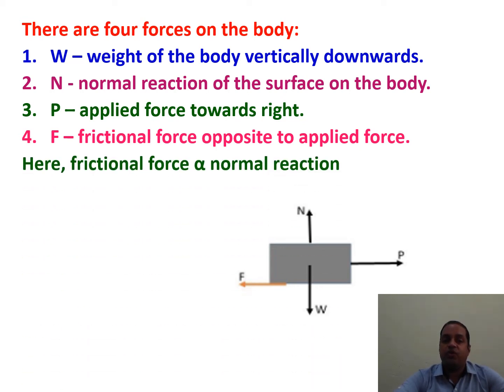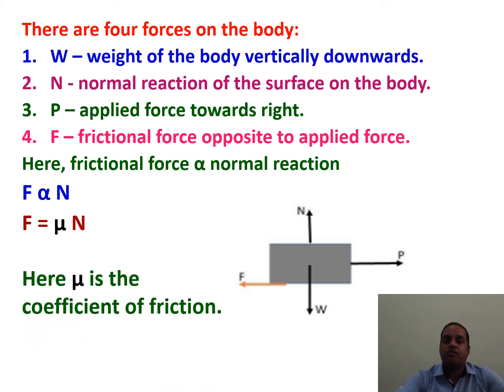Here frictional force is directly proportional to normal reaction. This is the fourth law of friction. So we can write F proportional to N. When this proportionality symbol is converted into equal to, we use a constant. That constant is mu. F is equal to mu N. Here mu is the coefficient of friction.